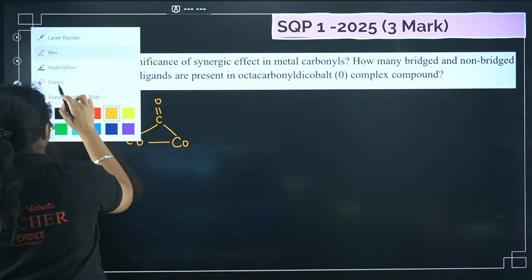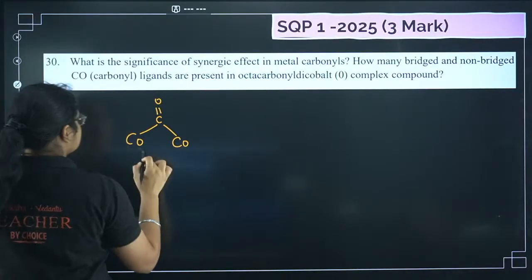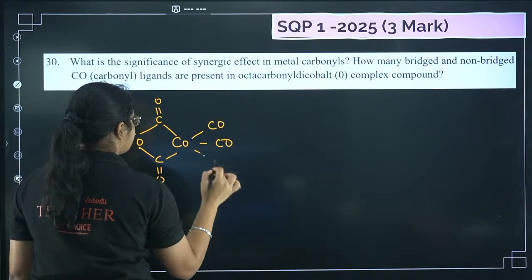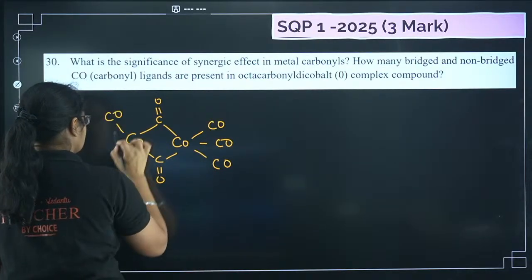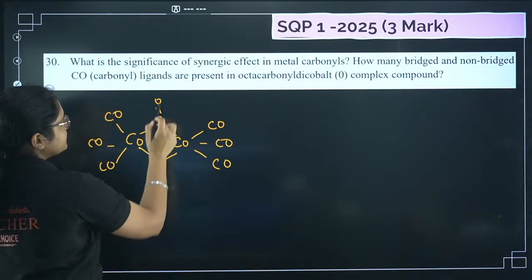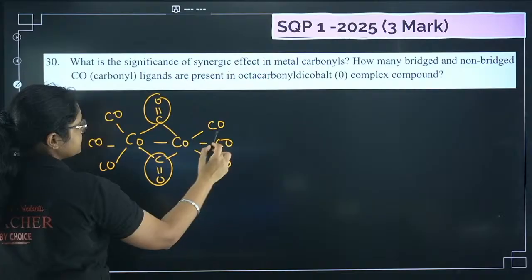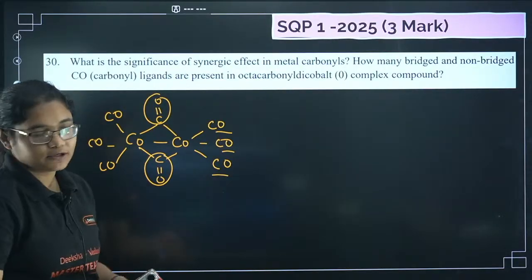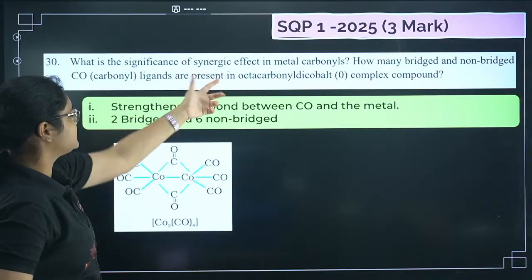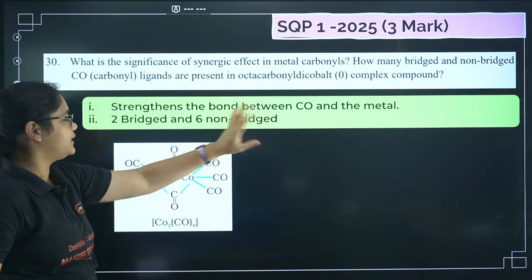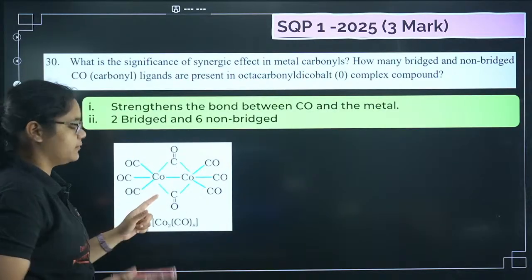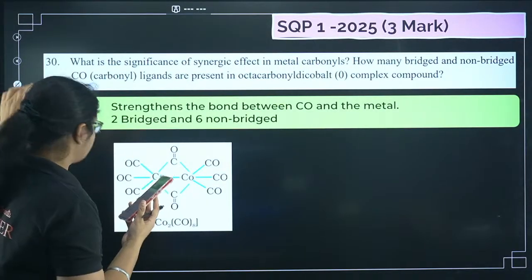We have a structure like this here. Okay, so this is the structure. So we have 2 bridged carbonyls and 6 unbridged carbonyls. So what will be my answer here? First of all, synergic effect strengthens the bond between metal and CO, and bridged and non-bridged, if you see, you have 2 bridged and 6 non-bridged. Okay, yes, very good, Royson.